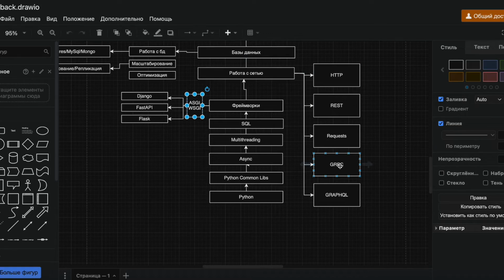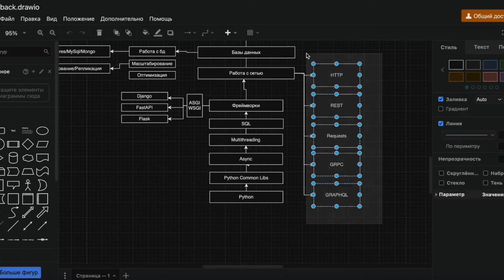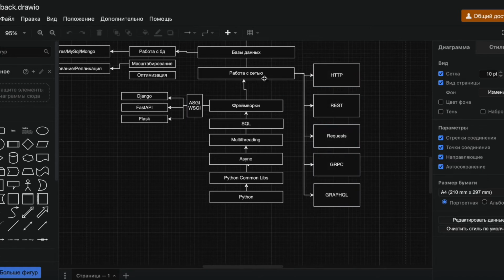Next, we have something a bit more exotic, RPC, which is used for working with multiple services. For example, when working in microservices, gRPC allows us to do this in a more or less convenient way, though it has its own shortcomings, but still. GraphQL also allows you to organize data delivery processes in a fairly convenient way, but it imposes other limitations in terms of caching. But that's not the point. You can look into that later as well. That's why understanding how networking works, so we organize the interaction between our backend and our user, is essential.